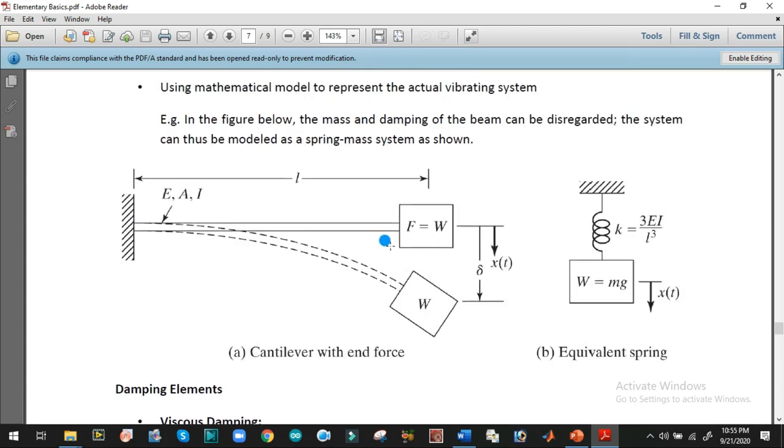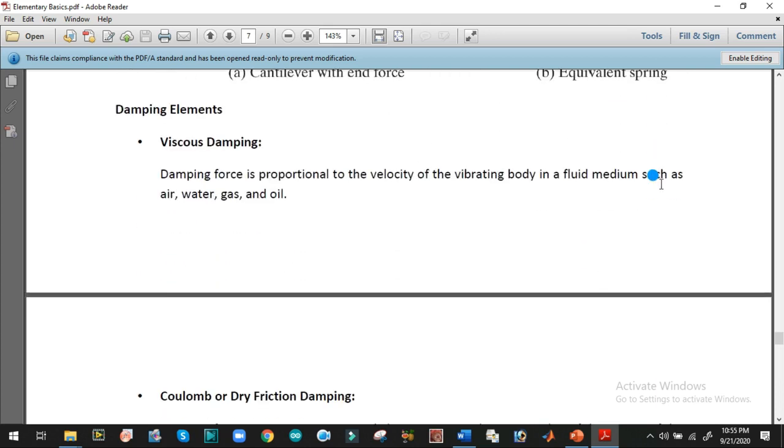This is the case I was describing in the previous example, this cantilever beam where a mass is attached at the end, so its deflection can be considered like a mass spring system where the stiffness of this spring is equal to the stiffness of this beam, and this weight is equal to this weight. So we can analytically model this system in order to get its equation of motion and natural frequency. So what is viscous damping?